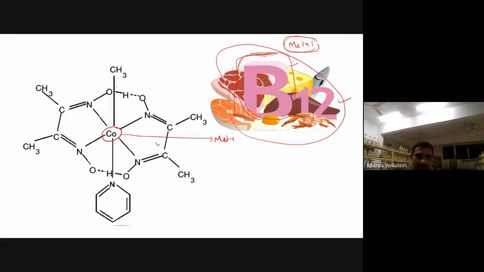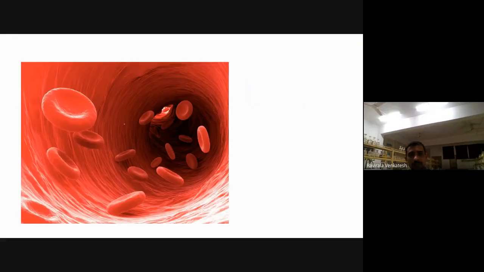Now here they are forming coordinate bonds. Coordinate bonds are generally shown by an arrow mark like this. All these are actually coordinate bonds. So B12 is a coordination complex compound. Cyanocobalamin is a coordination complex compound in which the metal present is cobalt. Next we'll move to one more example now.